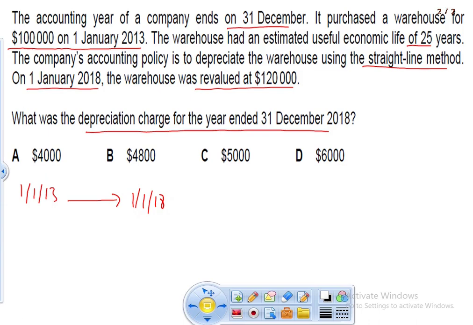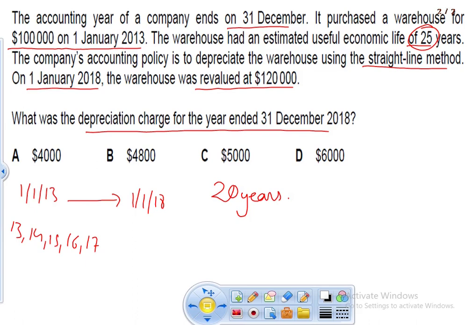So we need to see how many years it took. From 2013, it is 13 full year, 14, 15, 16, and 17. Okay, so these 5 years have been used. Out of this 25 years of useful life, 5 years are gone. So now the remaining life that I have is 20 years.